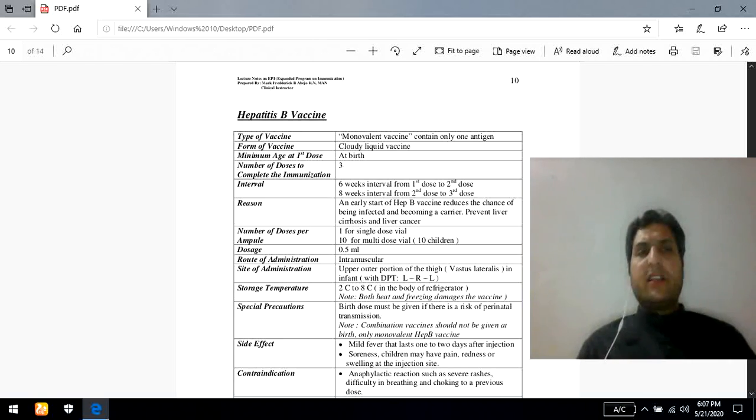Before starting the hepatitis B vaccine, we should have a little background of hepatitis. Simply, this is an inflammatory condition of the hepatic system. Inflammation of the hepatic system is known as hepatitis. Various causative agents cause hepatitis.